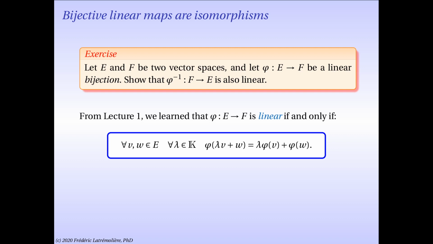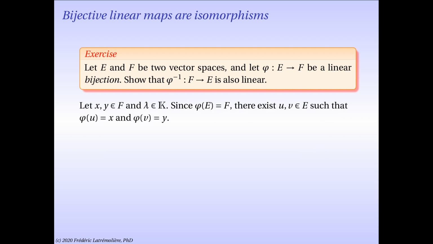Let me remind you of a characterization of linearity from our first lecture. We learned that a function phi from E to F is linear if and only if, for any two vectors v and w in E, and for any scalar lambda, phi of lambda v plus w equals lambda phi of v plus phi of w.